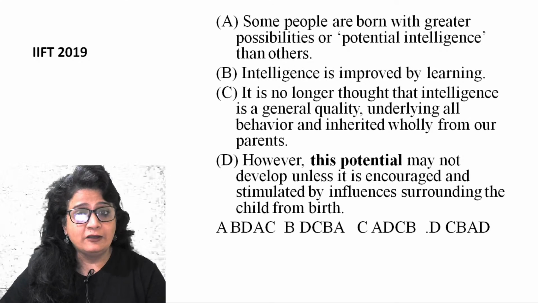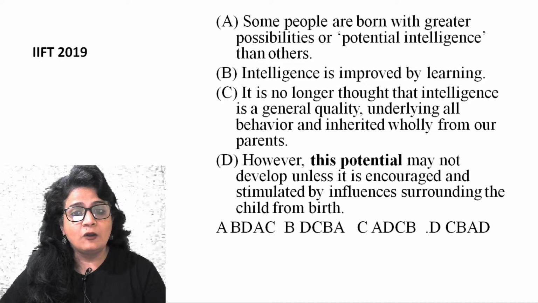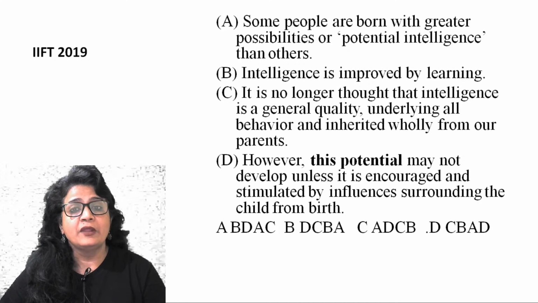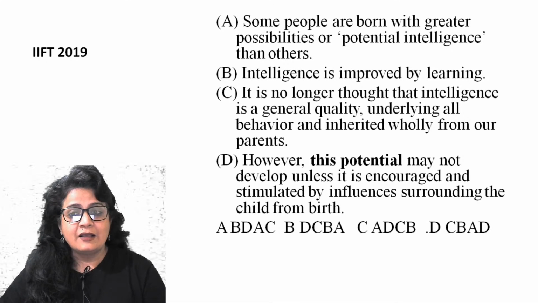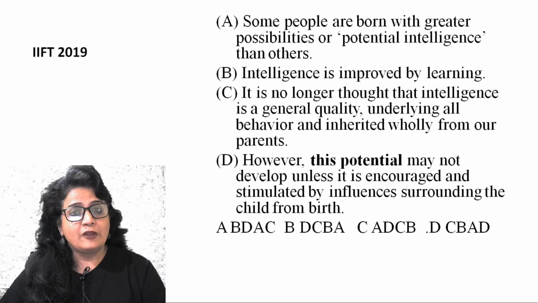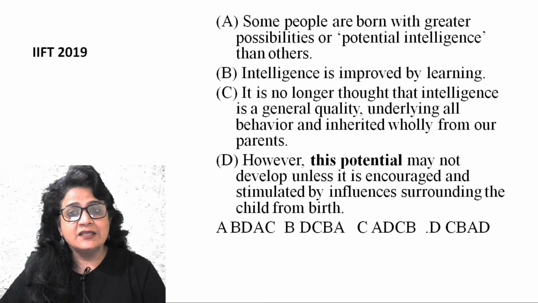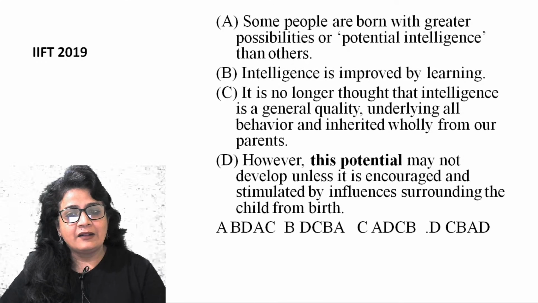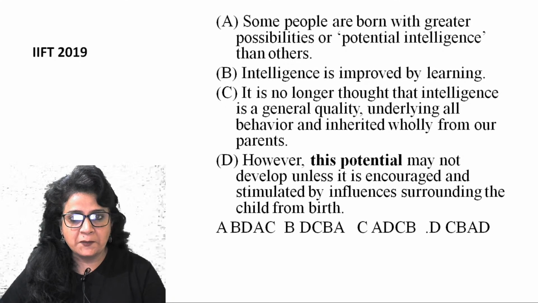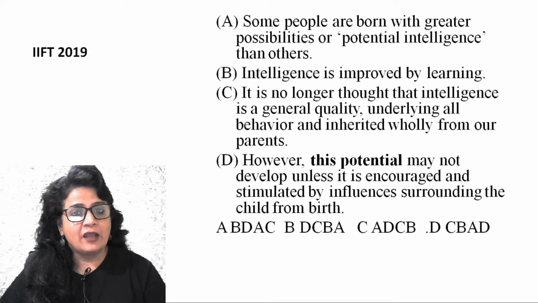Intelligence is improved by learning. It is no longer thought that intelligence is a general quality underlying all behavior and inherited wholly from the parents. Now look at this sentence, D. However, this potential is giving me a clear link, right? This potential is connecting with A because A is talking about potential intelligence. So A and D basically become my mandatory pair. So A and D. What should be the position of the other statements?